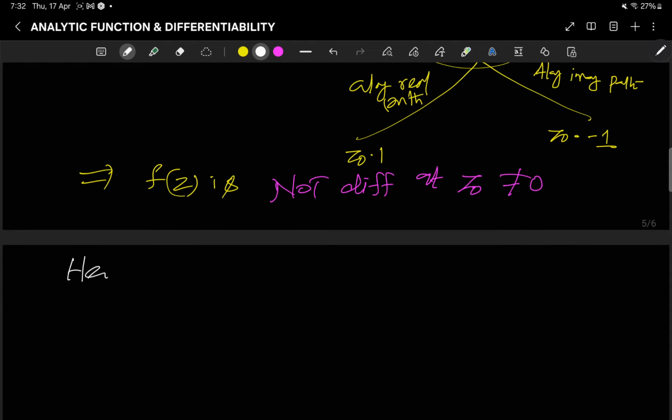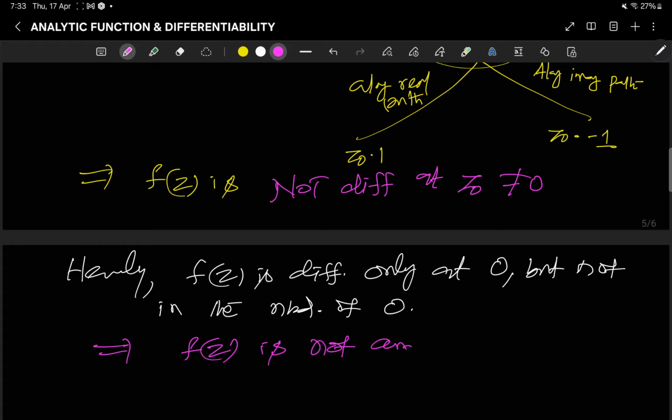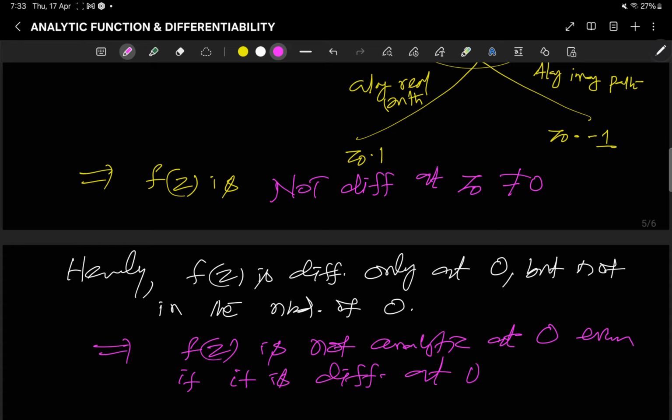So clearly f(z) is differentiable only at 0, but not in the neighborhood of 0. So this implies f(z) is not analytic at 0, even if it is differentiable at the origin.